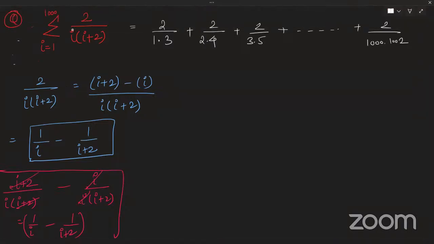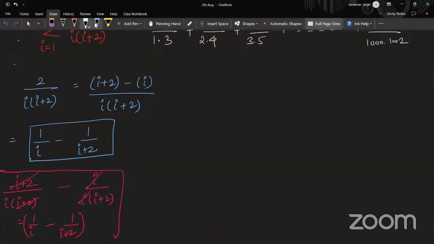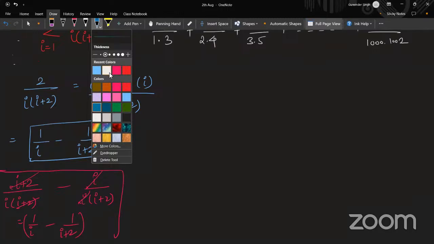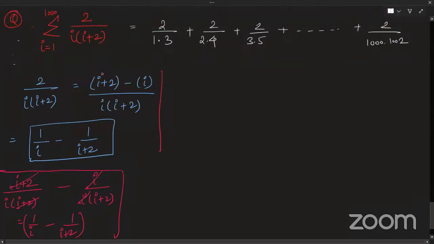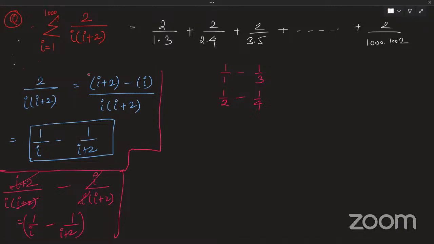So just writing this term in terms of sigma. So how do I write it in sigma? Anyone? So it is basically 1 by 1 minus 1 by 3, right? The next term is 1 by 2 minus 1 by 4. Oh no, now there is a problem. It is not cancelling. 1/3 is here, 1/2 and 4 are there, nothing is cancelling. Now what to do?